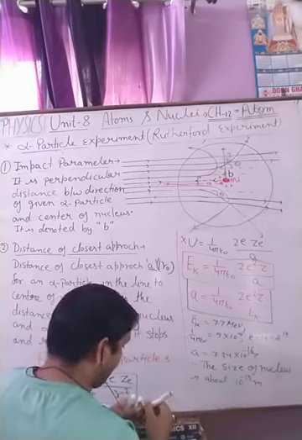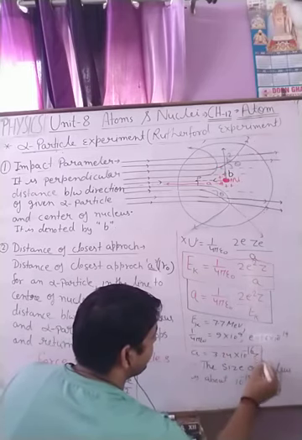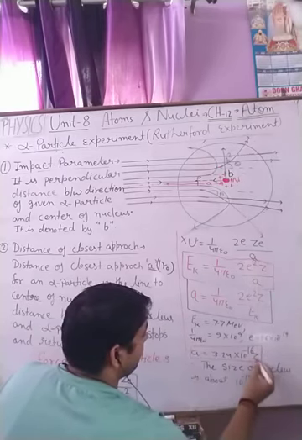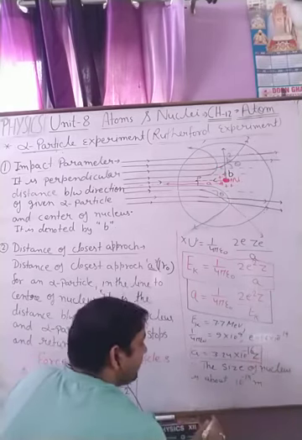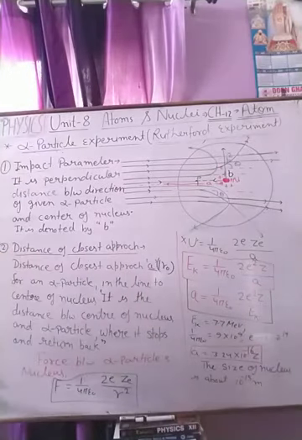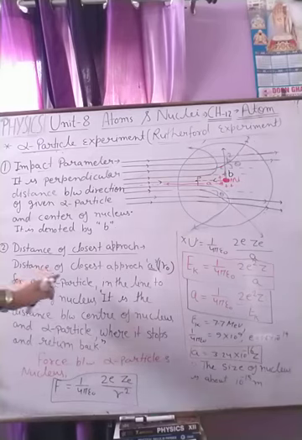Okay, this is a very important result which is observed by using the calculation of the impact parameter. So copy all these points.